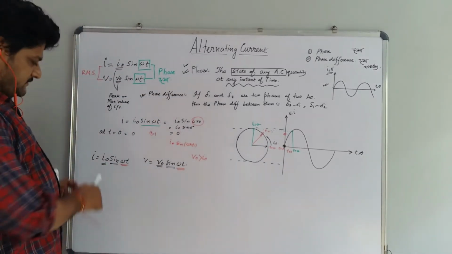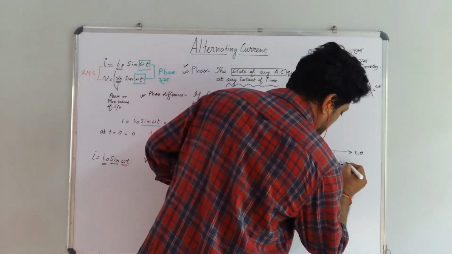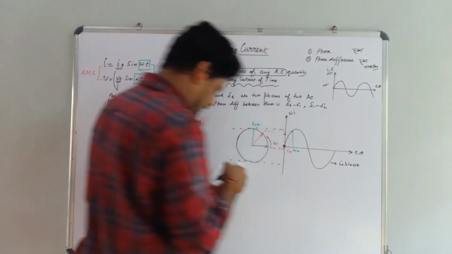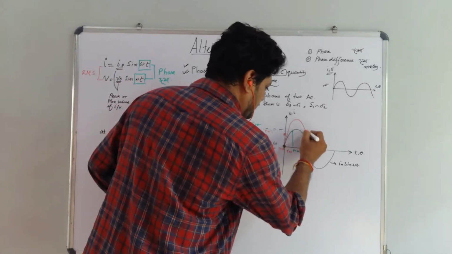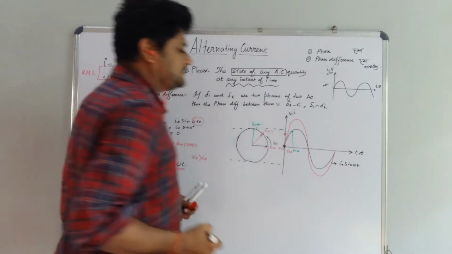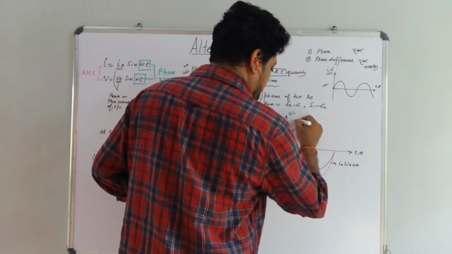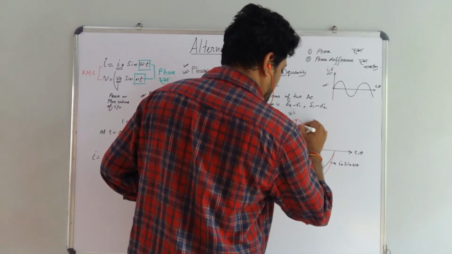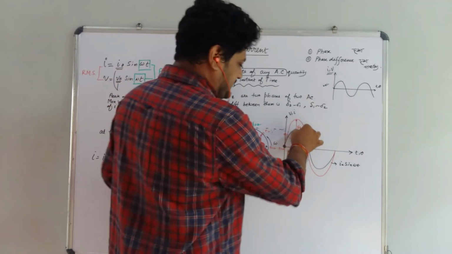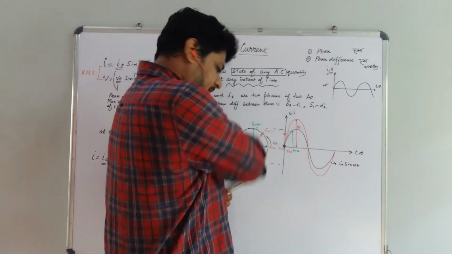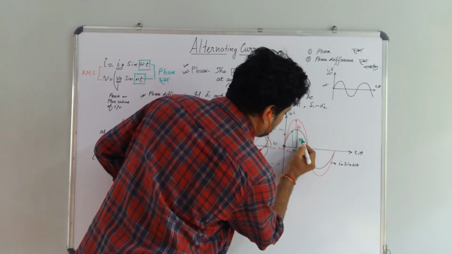So consider V0 is greater than or equal to I0. How can we draw the waveform of this? This is I0 sin omega t, I have already drawn this. Now I have to draw V0 sin omega t, which is like this. What is the difference? The difference is nothing but in their amplitude. This is the V0 and this is the I0. The I0 is exactly this one.